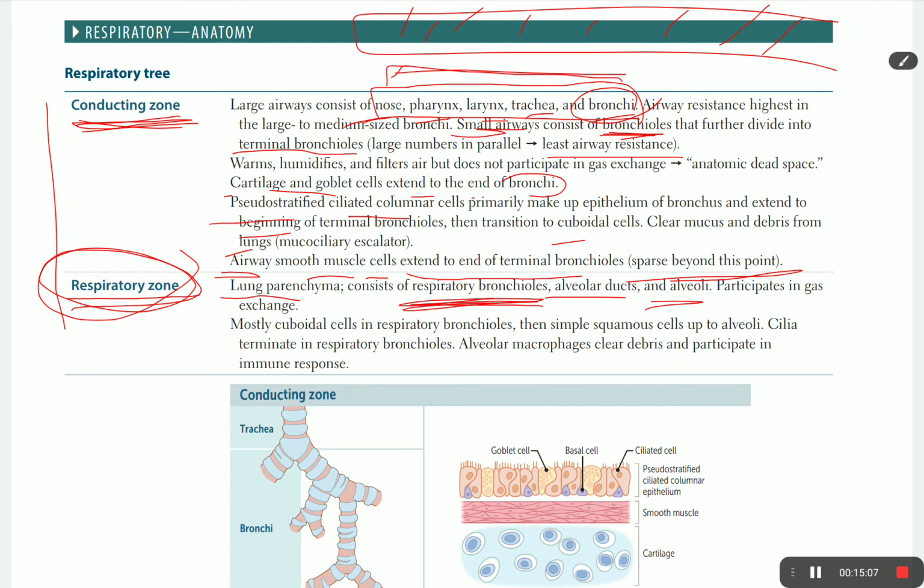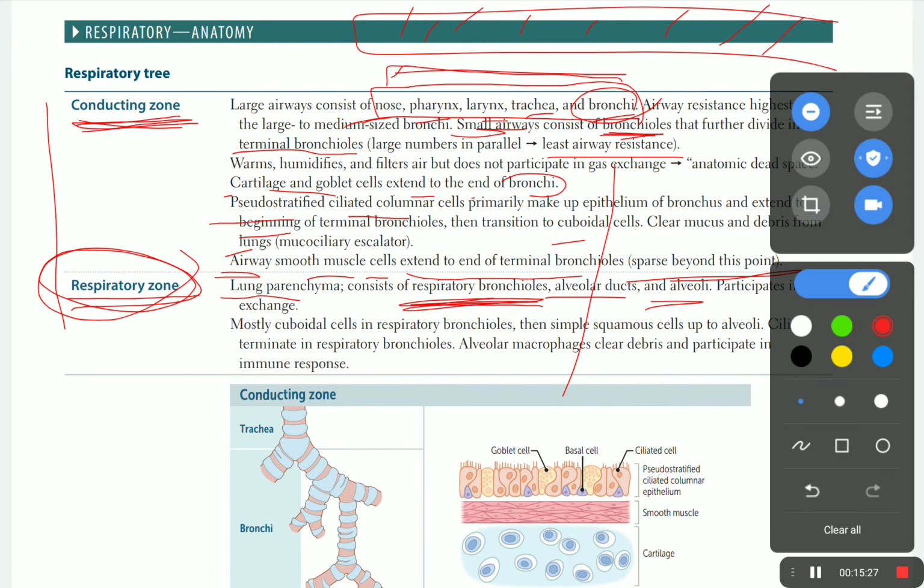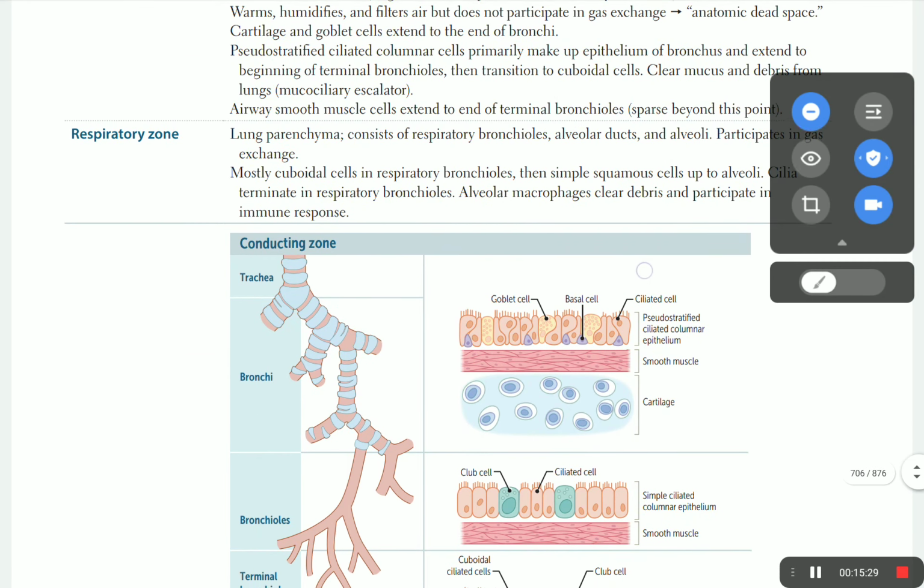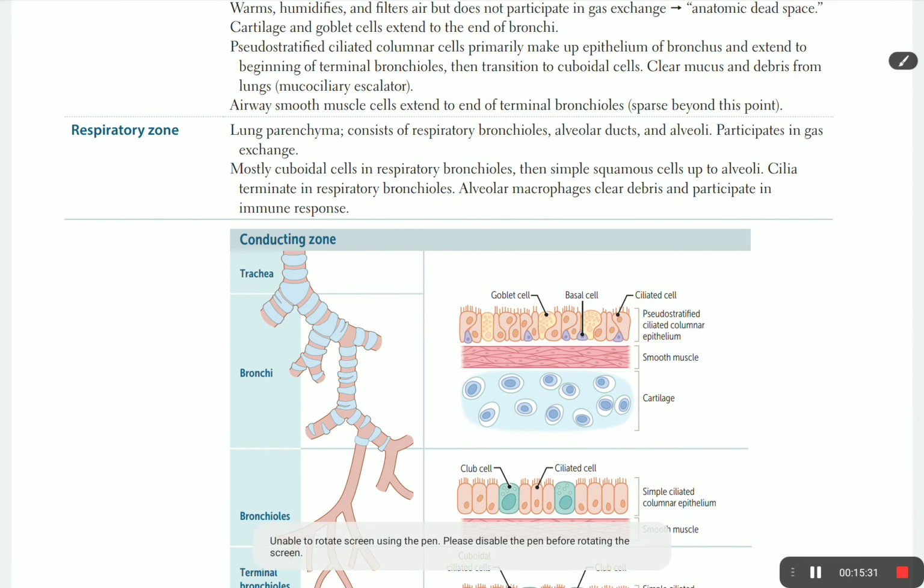The respiratory zone is the respiratory bronchiole, alveolar duct, and the alveoli. So gas exchange does not only happen in the alveoli, it also happens in the alveolar duct and respiratory bronchiole. Before the photo, let's talk about the histology.